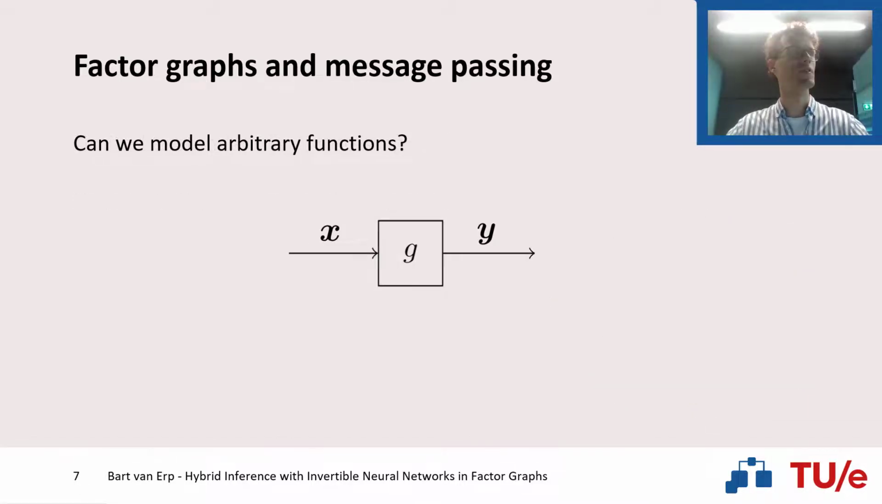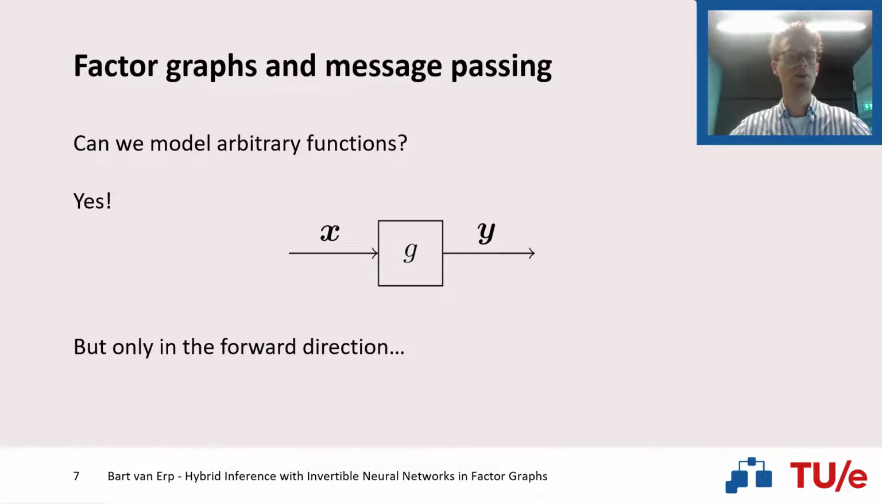Now the question arises, but if we are limited to these standard vector and variable pairs, can we not model arbitrary functions then? The answer is actually yes, we can model arbitrary functions. If we have a nonlinear relation, g for example, we can approximate this outgoing message on the edge y based on the incoming message on the edge x. But only this is possible in the forward direction.